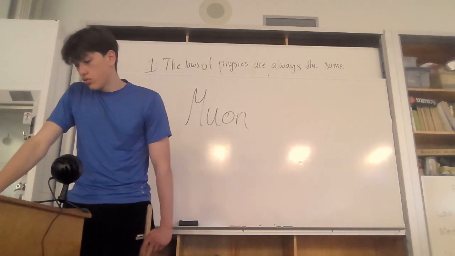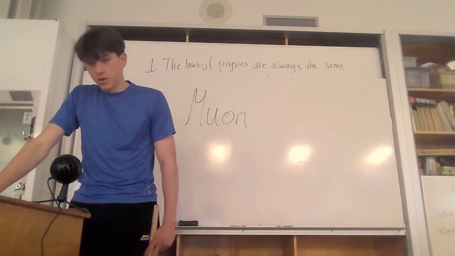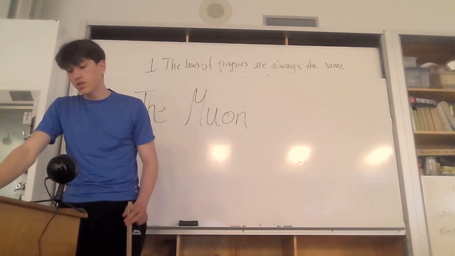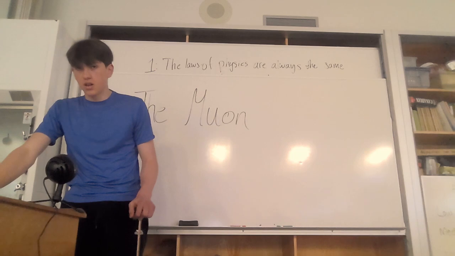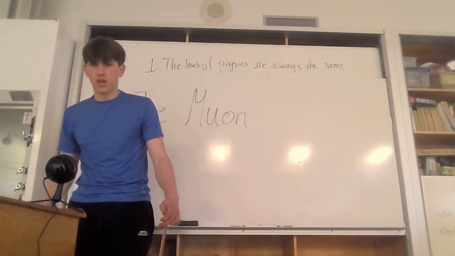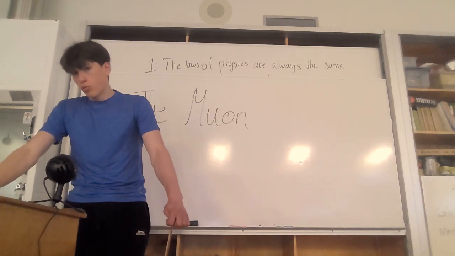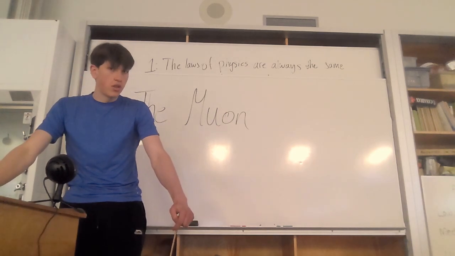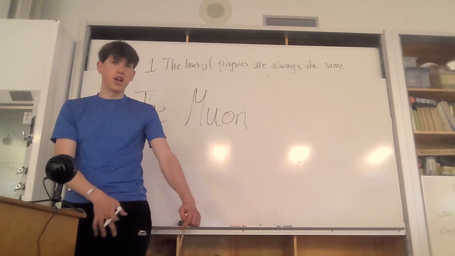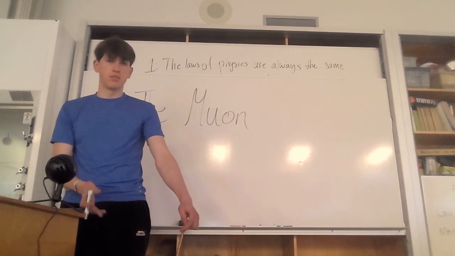Now, let's think for a second about time dilation. We just learned that when things move closer to the speed of light, their time slows down compared to everything else. And so we would assume then, based on the theory of relativity, that even though the muon has an incredibly short life, it's almost moving at the speed of light.